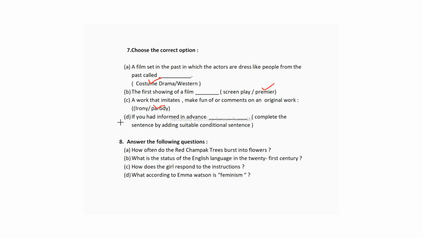Now D1: If you had informed in advance, dash, what. Here complete the sentence by adding a suitable conditional clause. This sentence is in the past form, from the third conditional. Third conditional sentences refer to the past and describe things that did not happen. So this is an imaginary past condition and its probable past result. The answer is: If you had informed me in advance, I would have kept the lunch ready.